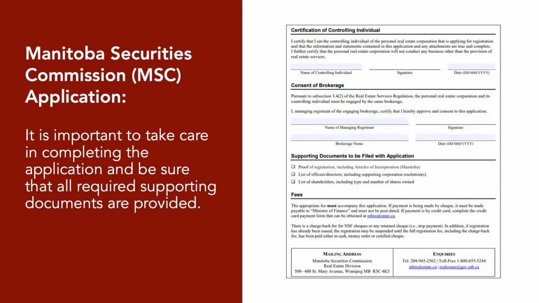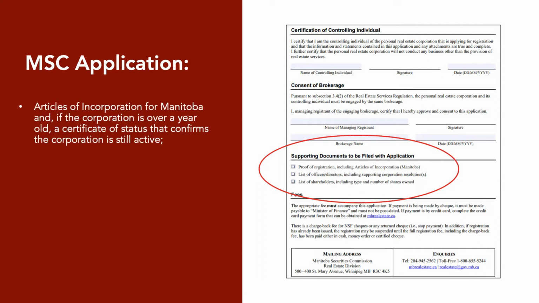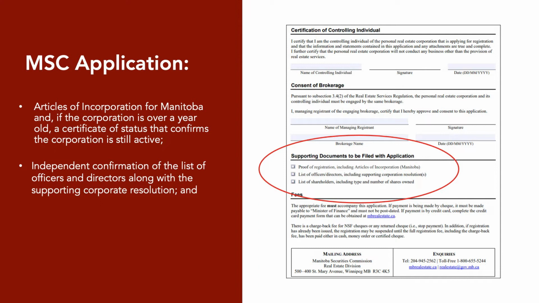To prevent processing delays, it is important to take care in completing the application and be sure that all required supporting documents are provided. These are listed on the third page of the application form and include Articles of Incorporation for Manitoba and, if the corporation is over a year old, a certificate of status that confirms the corporation is still active. Independent confirmation of the list of officers and directors along with the supporting corporate resolution. And a list of shareholders, including type and number of shares owned.